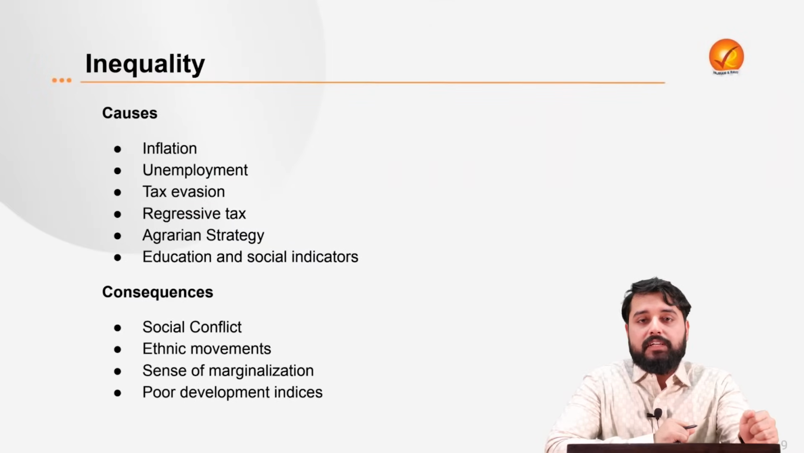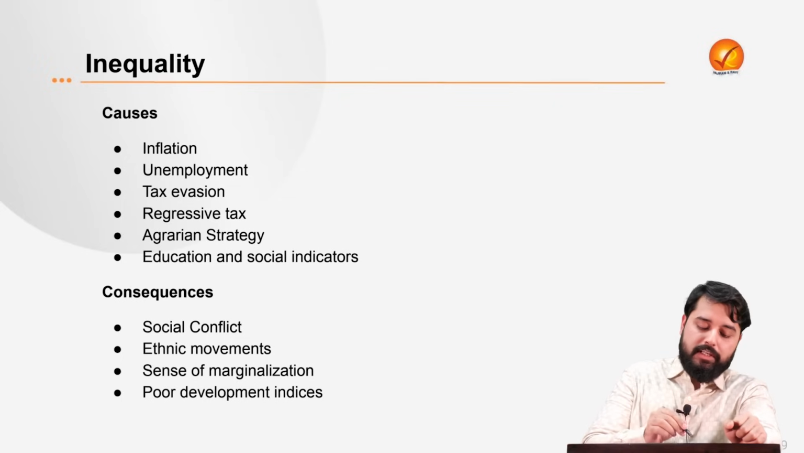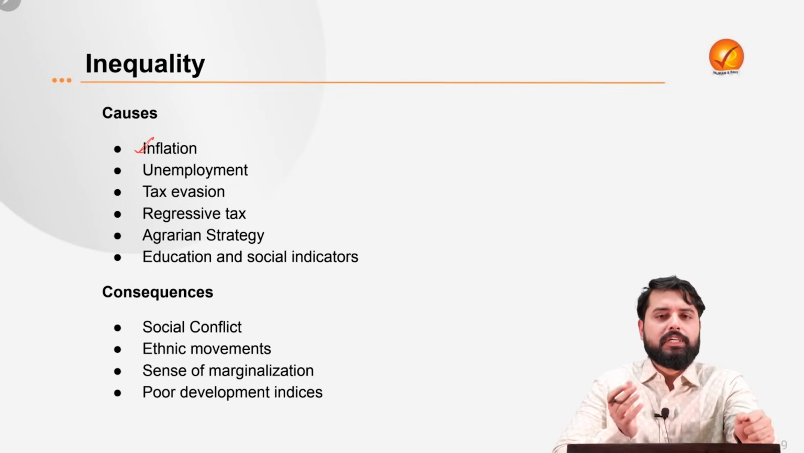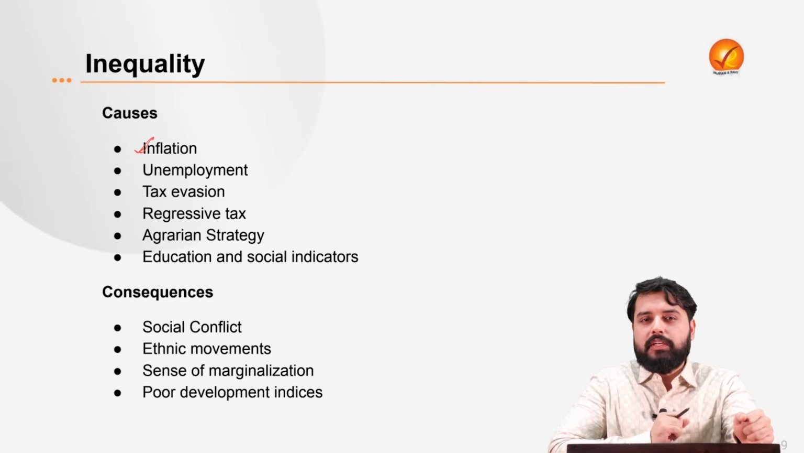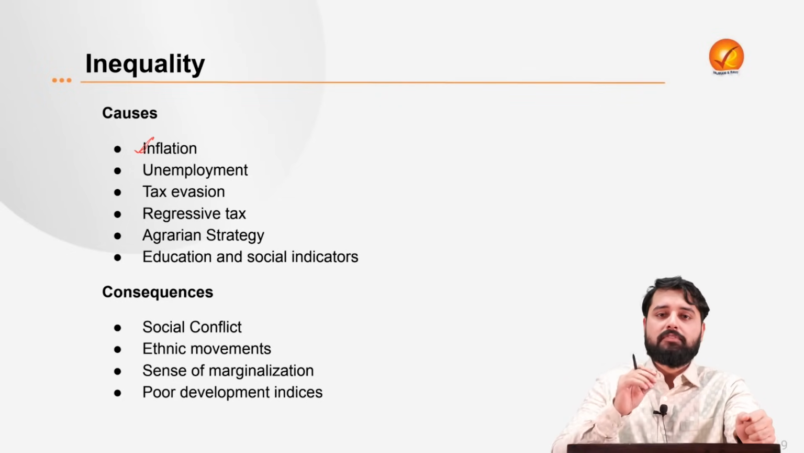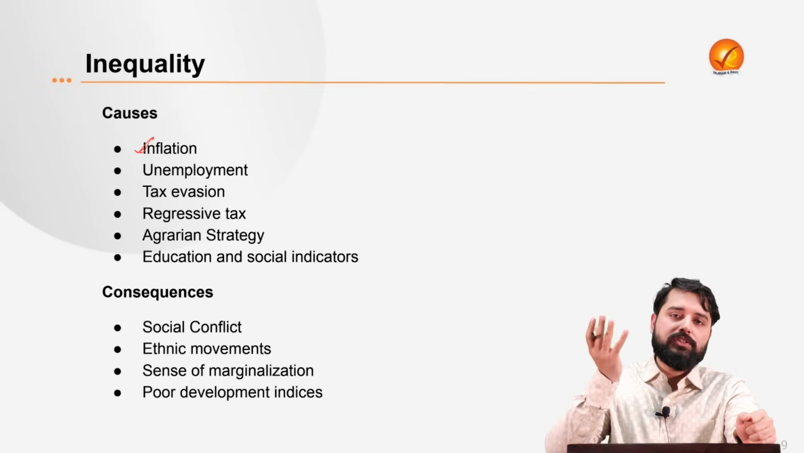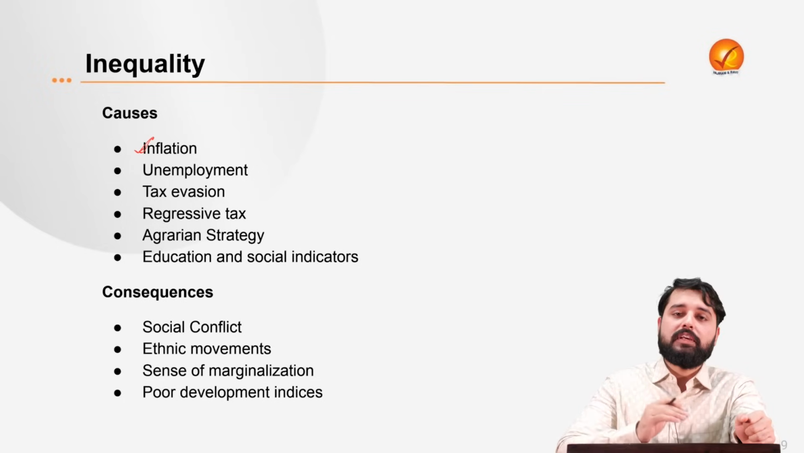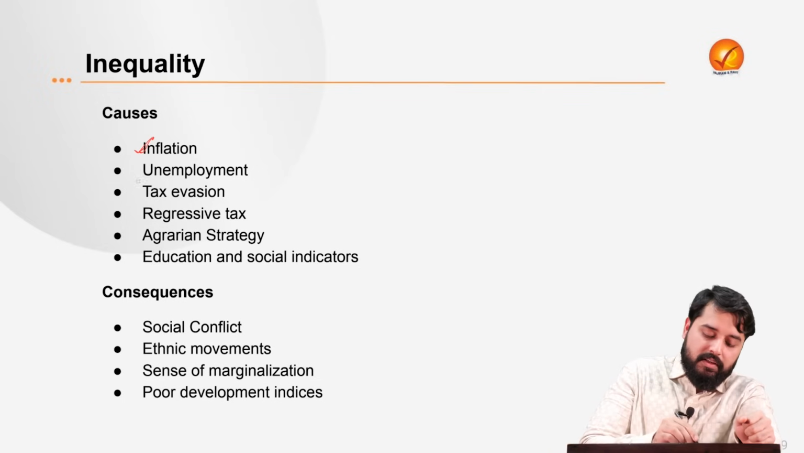Now, what are the causes behind this inequality? The causes can be multifold. One is inflation. Usually, inflation has a disproportionate impact upon the poor, because the poor are usually employed in the unorganized sector where the incomes are usually stagnant. For example, the agriculture sector, for example, laborers. There the incomes are usually stagnant, and when the inflation increases, they slip into poverty because the prices of the essential goods also increase, whereas the incomes remain stagnant, and the inflation causes further inequality.